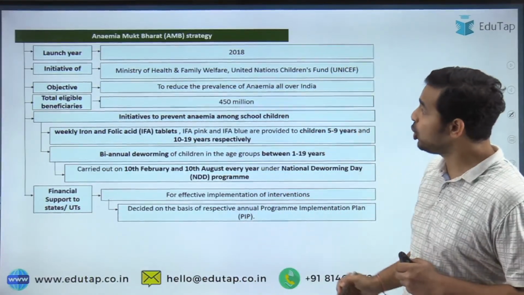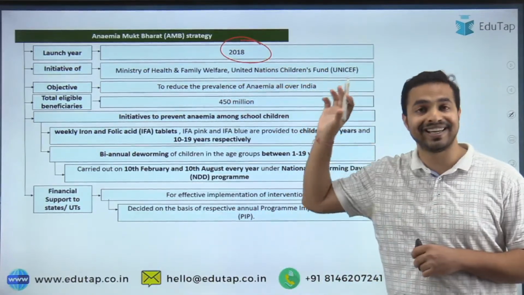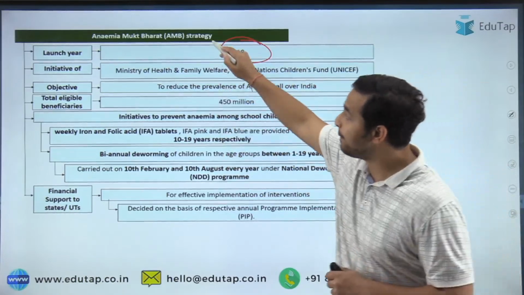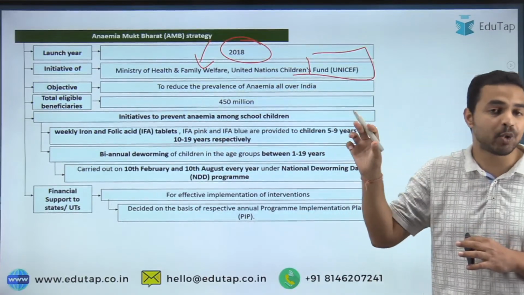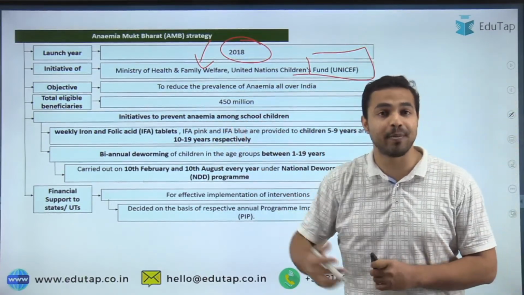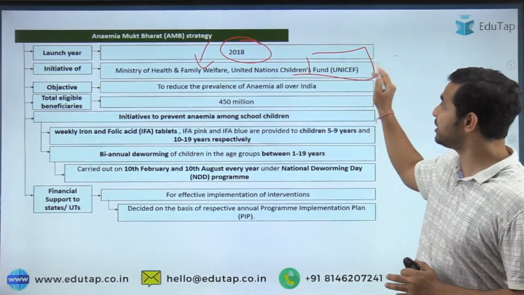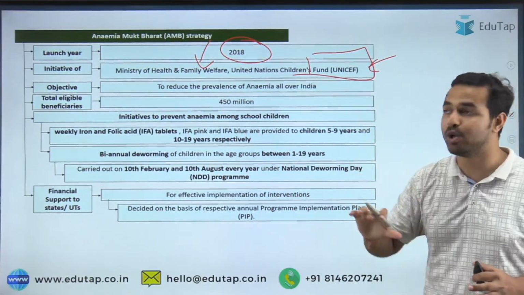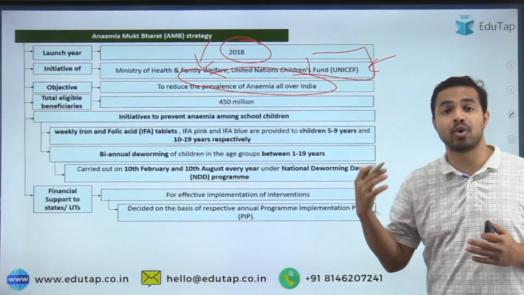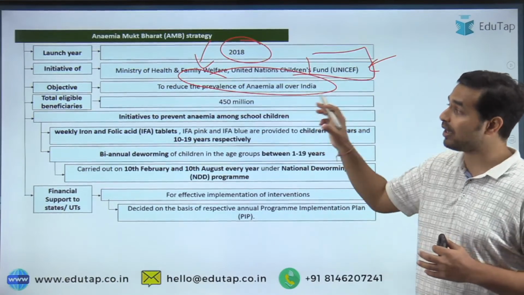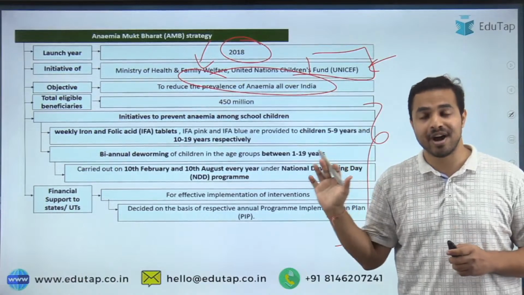See here, you can see that the launch year is 2018, and guys, when I talk about the initiative, it is basically the initiative of the Ministry of Health, Family Welfare and UNICEF, and not the UN Women. In the question it was mentioned that it is an initiative of the United Nations Women, but this is not the initiative of the UN Women. Basically it is the initiative of UNICEF. That is what you should remember from the exam point of view. तो objective क्या है उसका? To reduce the prevalence of anemia all over India. India के अंदर anemia को हटाया जाए, eliminate किया जाए. That is what its objective is all about. So all these particular points we have already discussed in our question itself.